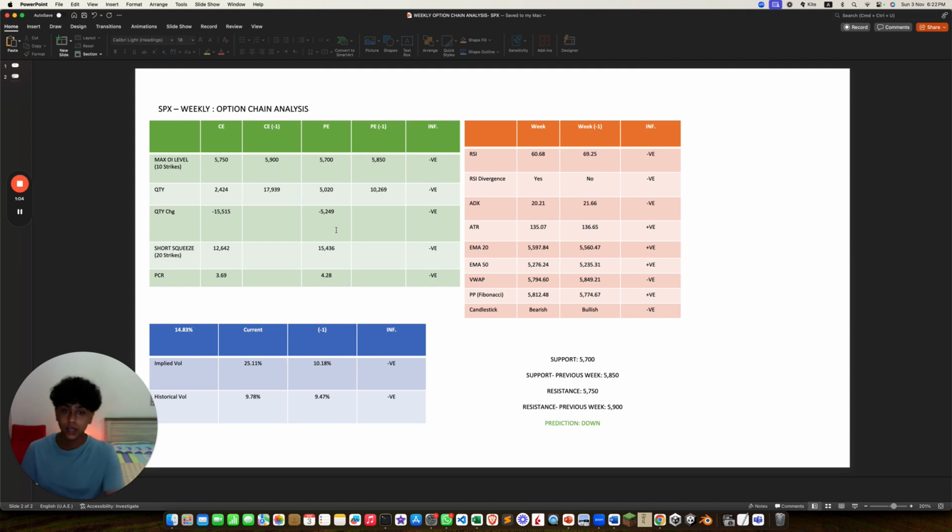That's positive. Both EMAs are higher. That's two positives. VWAP is lower. That's negative. Pivot point is higher. That's positive. And the candlestick is bearish, and that is a negative.